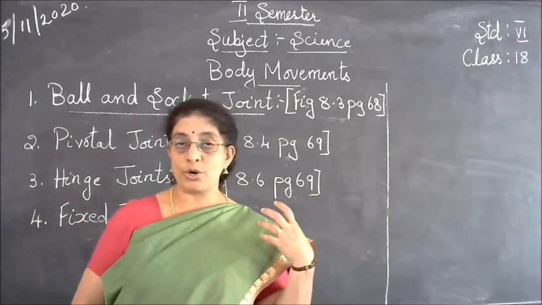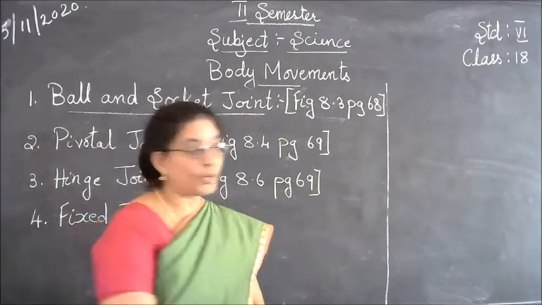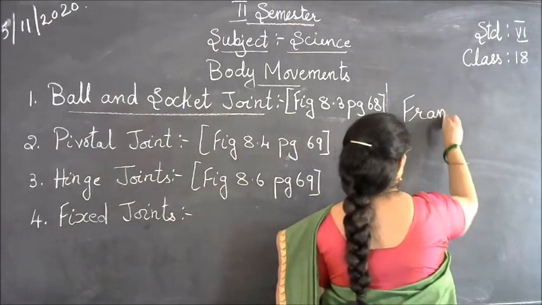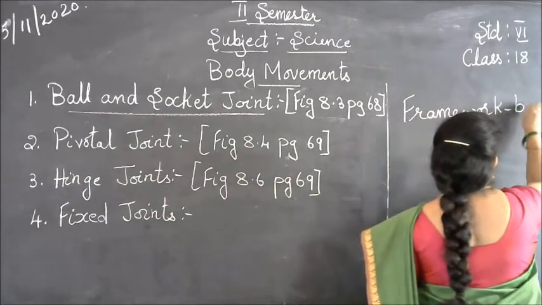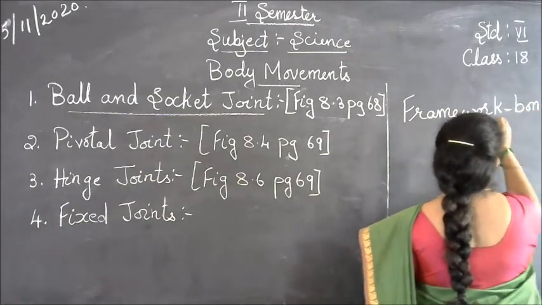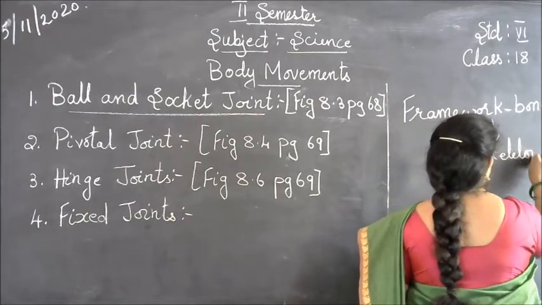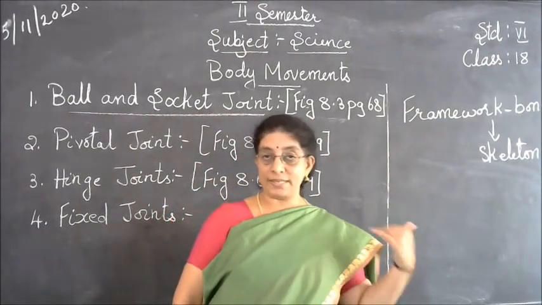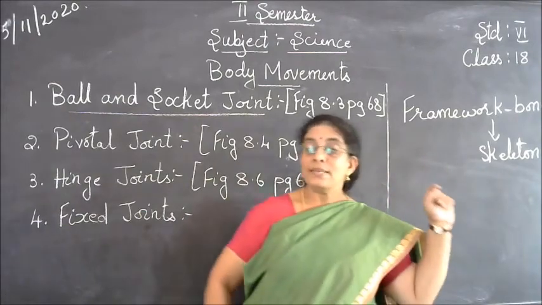So, in our body, we have got a framework of bones. Okay, it is called the framework. This framework of bones is called the skeleton. This framework of bones which are there in our body, that only is called the skeleton.